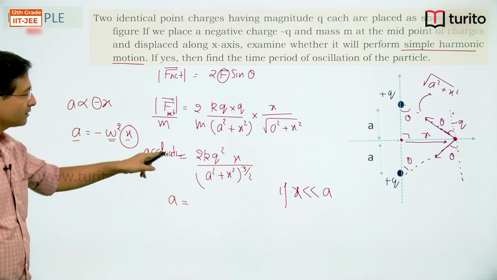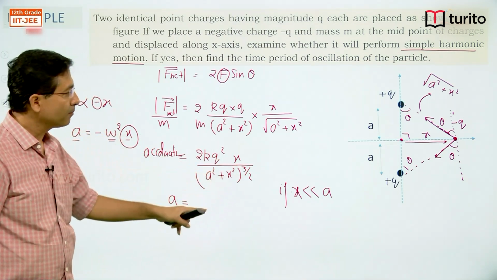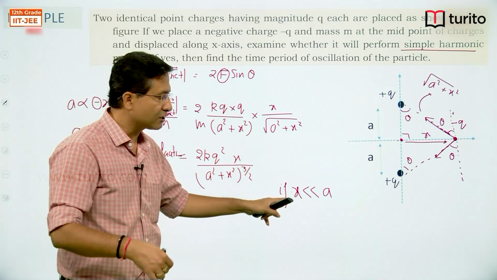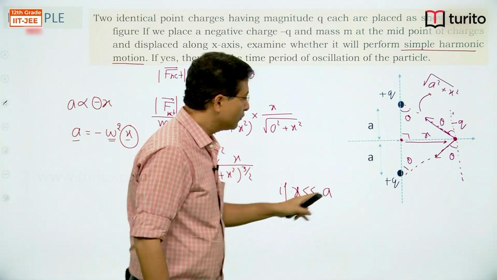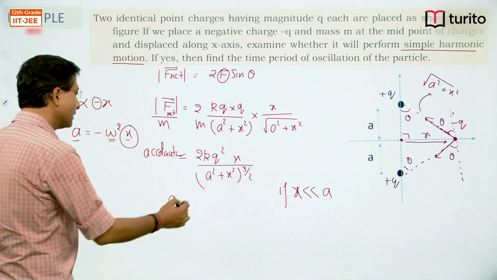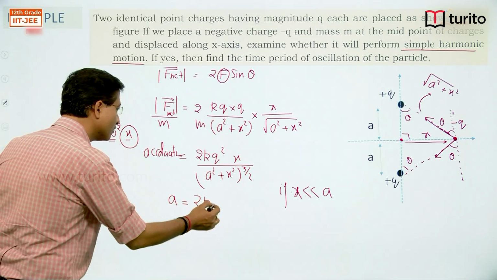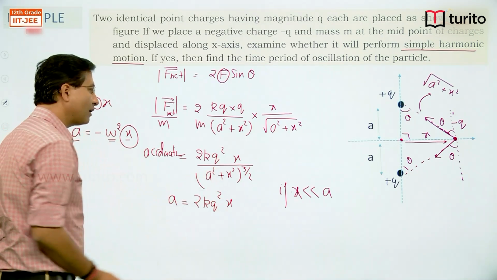So acceleration is directly proportional to displacement we are not getting, but if we are displacing the particle by a very small amount, which is small as compared to a, then this expression can be approximated. Look at this one, a square plus x square is written.